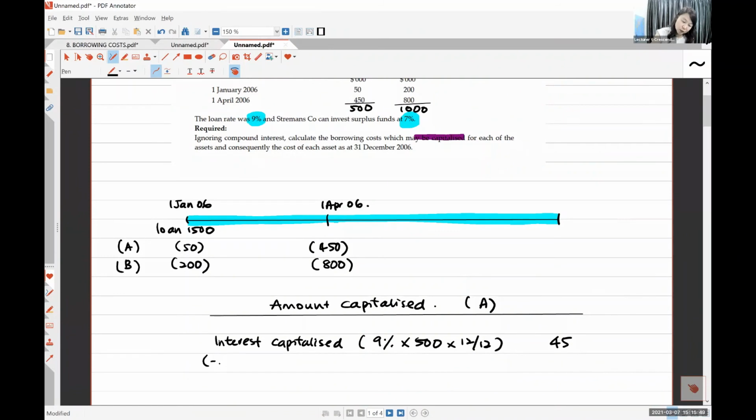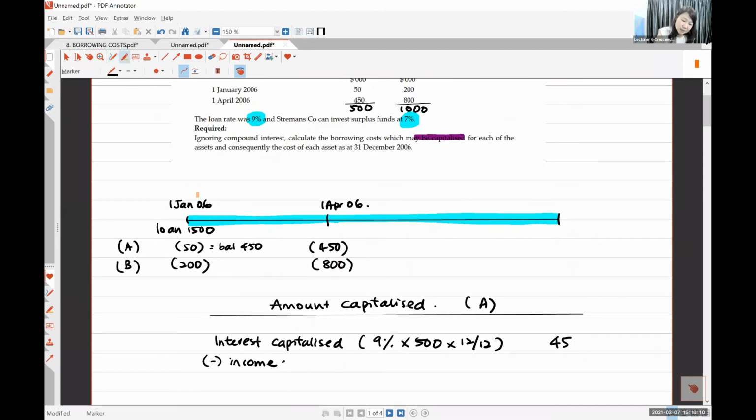But you earn income. How do you calculate the income? You see here. You borrow 500, first day you use up 50. So what is your balance? 450, right?